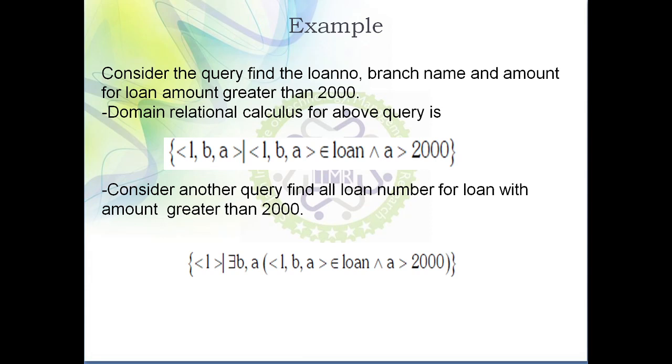So this is all about tuple relational calculus and domain relational calculus, which are two types of relational calculus. Relational calculus is a formal query language like relational algebra, but relational algebra is procedural in nature, whereas tuple relational calculus and domain relational calculus are both non-procedural in nature.